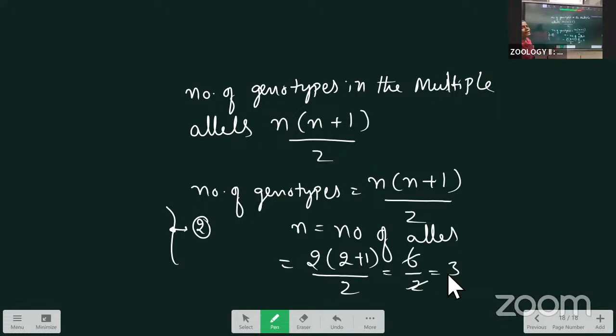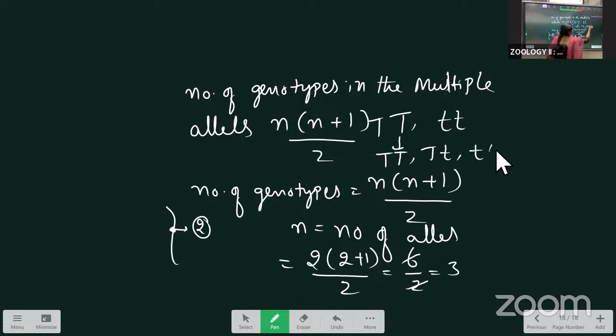For example, take the stem height, tall and dwarf. Tall we take as capital T, dwarf as small t. The possible genotypes in monohybridization, which you know, are capital T capital T, capital T small t, and small t small t. How many possible genotypes? 3.